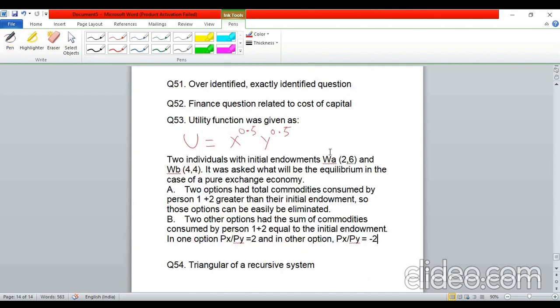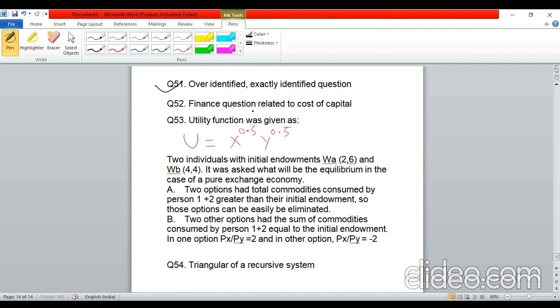Okay, guys, now there were some questions which I'm completely not aware of. I tried to remember these, but I could hardly remember. There was one question related to over-identified or exactly identified equations. There were a set of equations, and we were asked to find out whether they are over-identified or exactly identified. I have completely forgotten what those equations were. If any of you remembers what the question was, please do comment that in the comment section down below.